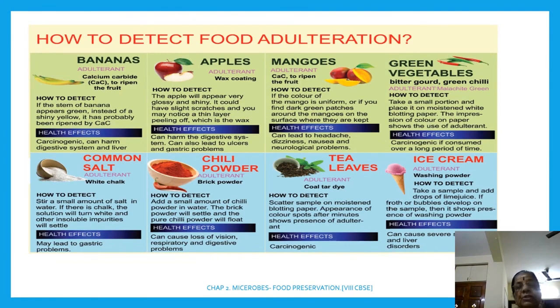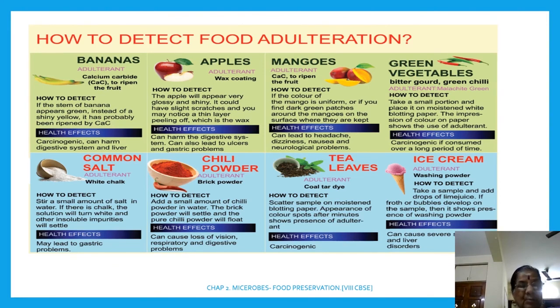Then how to detect food adulteration? This is also just additional information. Banana, apple, mango, green vegetable, common salt, chili powder, tea leaf, ice cream. All of these have adulterants. We buy banana, and mango is ripened with chemical carbide, which makes it ripen quickly. That is a type of adulteration.